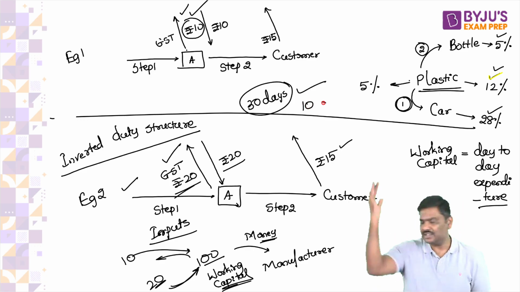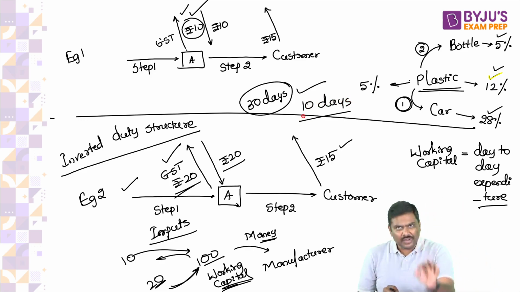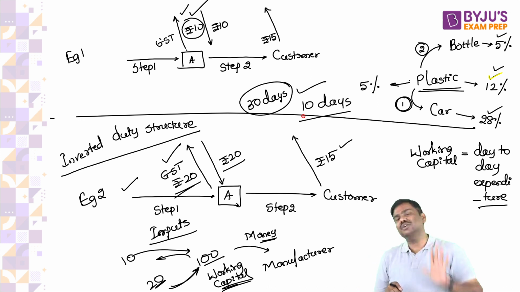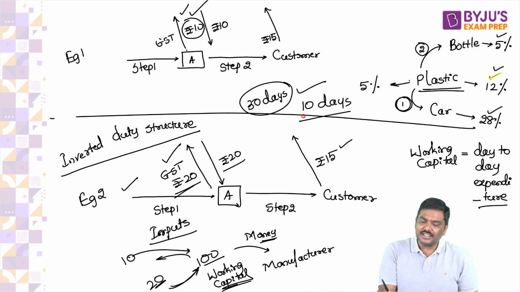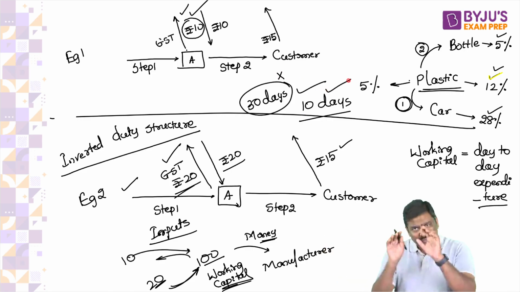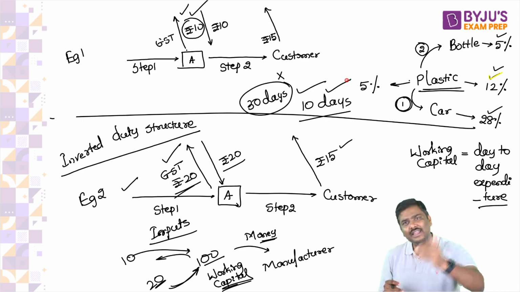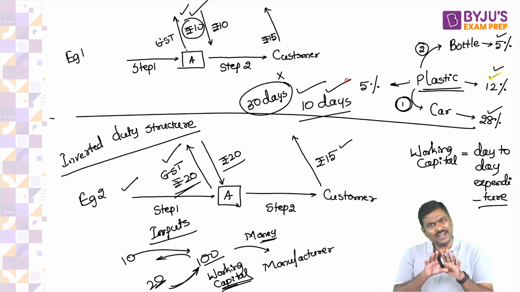Let's take it as 10 days only. Let's take your number only, 10 days. Even after this, let me ask you the same question. Instead of 30 days, your argument is you can claim ITC in 10 days. Even then, what would you prefer? The government keeps 10 rupees or 20 rupees and gives it back to you? The question remains the same.